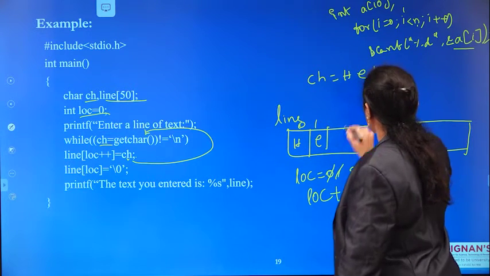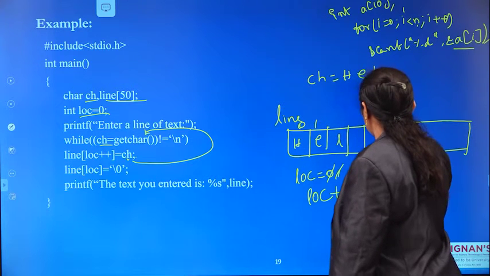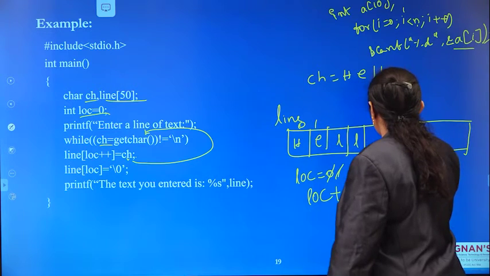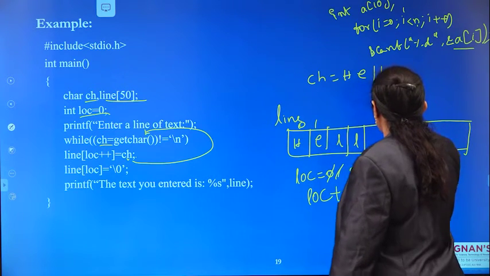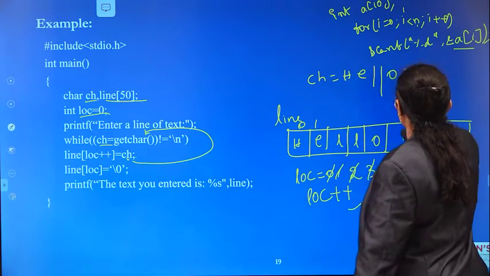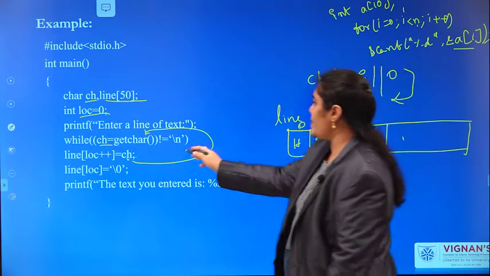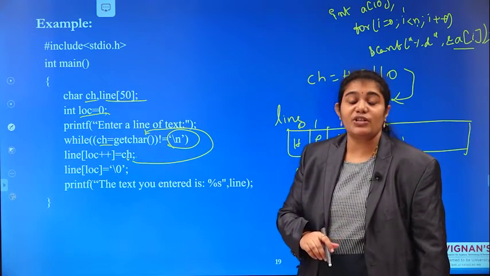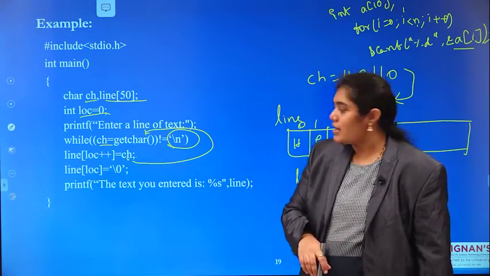2, L, L, O, and I am pressing an enter key. That means it reaches \n.